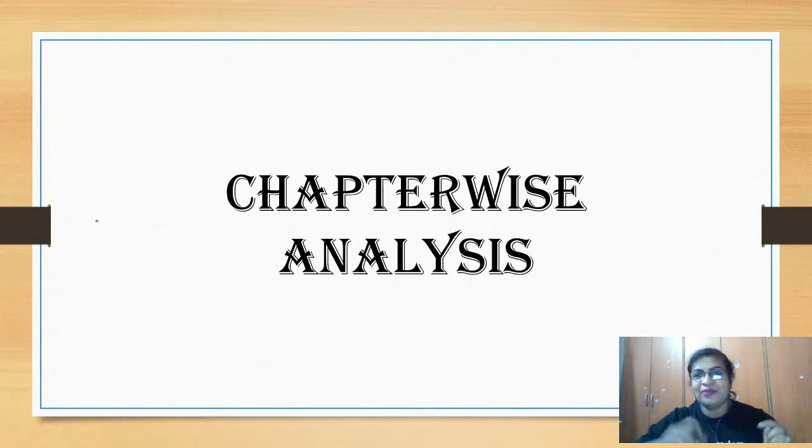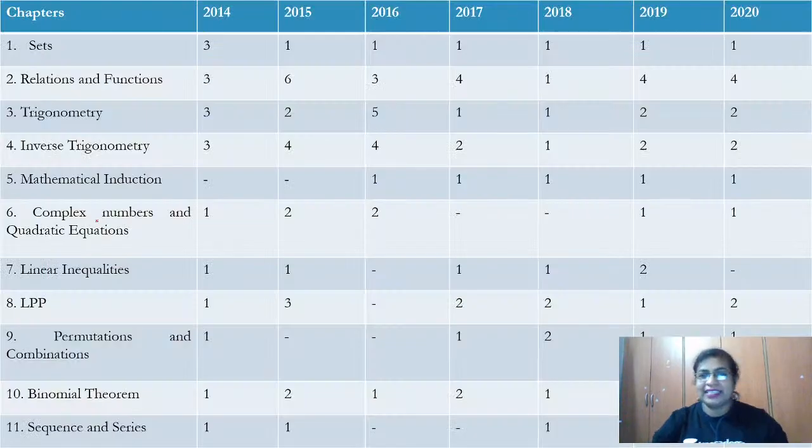Also I said I have a detailed plan for you from 2014 to 2020, each chapter weightage. So wait and watch for chapter wise analysis. Yes, we have the chapter set here. You can see in 2014, 15, 16, 17, 18, 19 and 20. Then relations and functions. Based on this, we have trigonometry, inverse trigonometry, mathematical induction, complex numbers and quadratic equations, linear inequalities, LPP, permutation combination, binomial theorem, sequence and series.